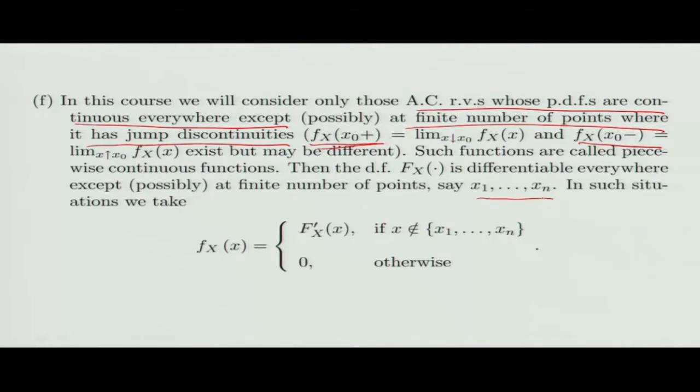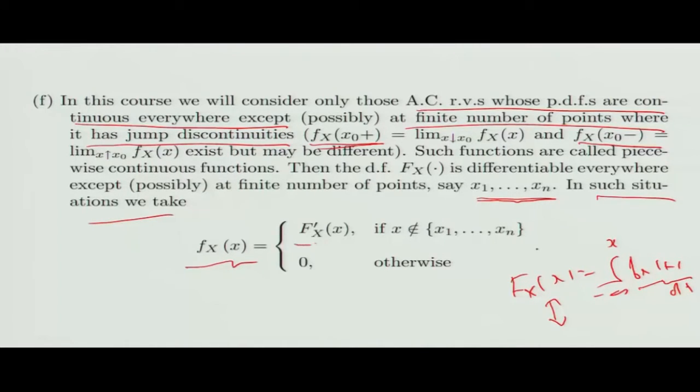Now, if my PDF is continuous, then by this relation F_X(x) equals the integral from minus infinity to x of f_X(t) dt, this says that my distribution function will be differentiable at all the points except at a finite number of points, and I am calling those finite points, let us say, x1, x2, ..., xn. And wherever my PDF is continuous, the value of the PDF is nothing but the derivative of the distribution function. So in such situations, we can take my PDF to be the derivative of the distribution function if x does not belong to {x1, x2, ..., xn}, and 0 otherwise.